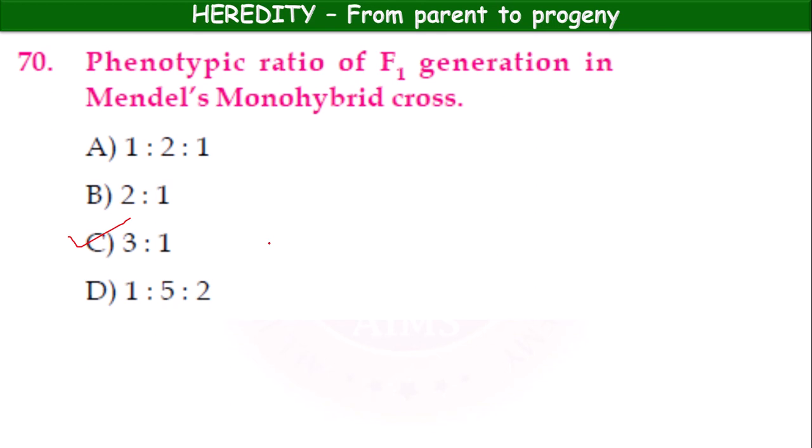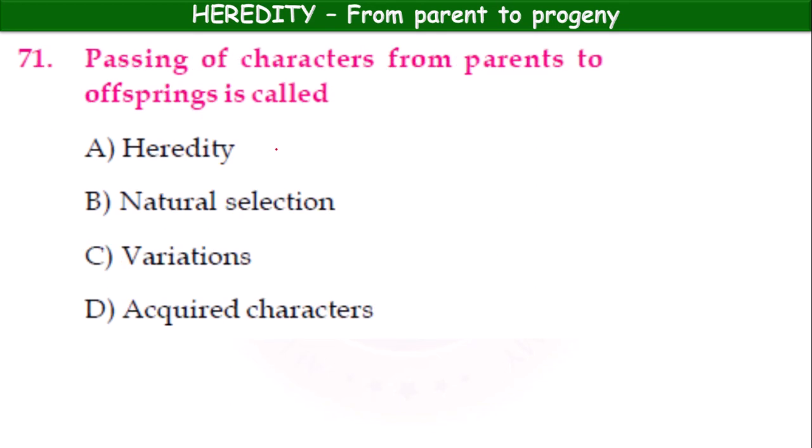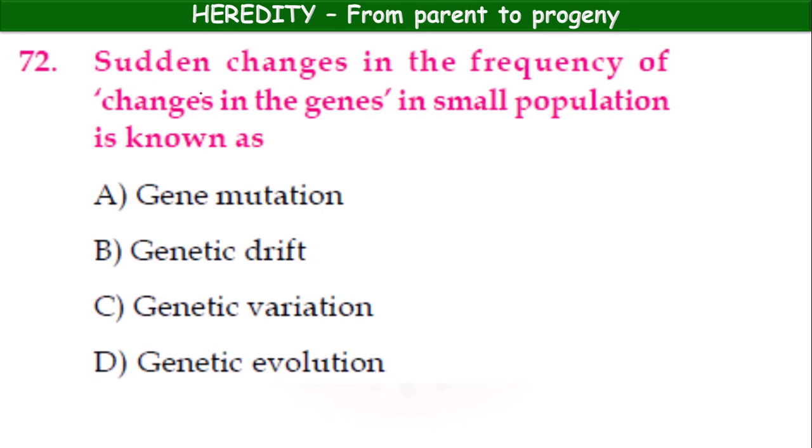Okay, 70 C. 71. The passing of characters from parents to offspring is called heredity, natural selection, variations, acquired characters. Heredity is the phenomenon in which the characters from the parents pass to the offspring. 72.